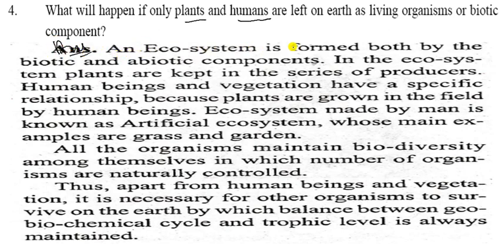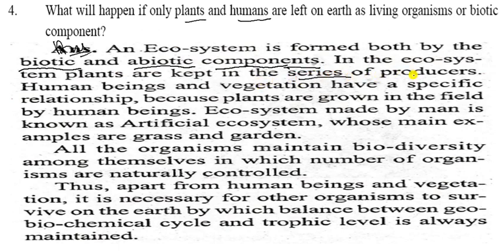So this is your answer. An ecosystem is formed by both the biotic and abiotic components. Remember, the ecosystem is formed from both biotic and abiotic. So these are the components of our ecosystem. Biotic are the living things, and abiotic are the non-living things. So in the ecosystem, plants are kept in the series.